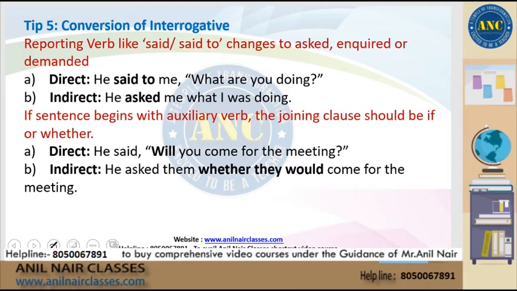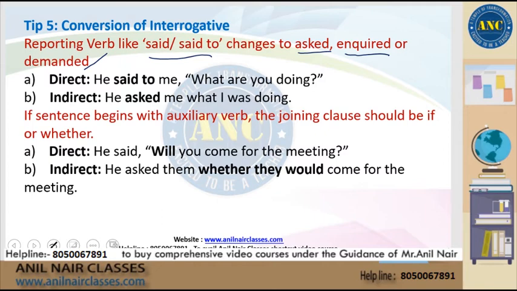Let's look at how to convert interrogative sentences. What are interrogative sentences? These are questions. So if the reporting verb is said or said to, it will change to asked or inquired or demanded. So the statement is, he said to me, What are you doing? The indirect statement will become, he asked me what I was doing.